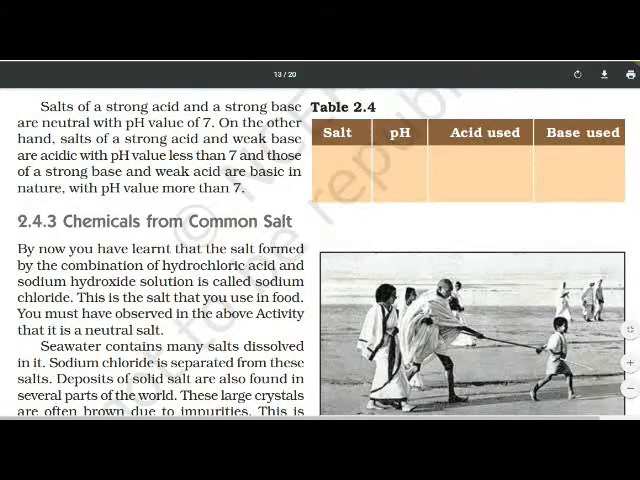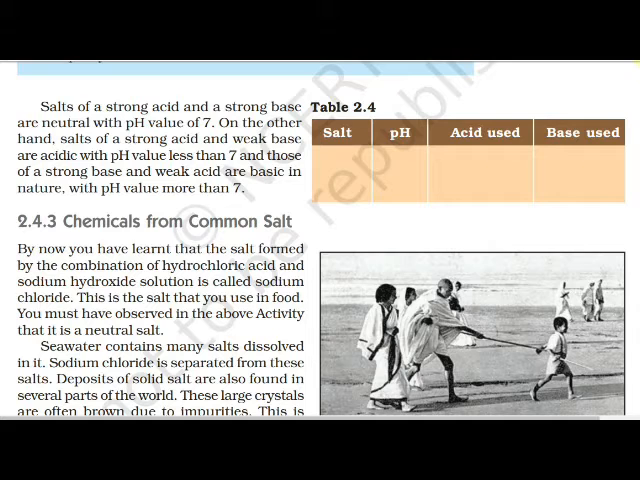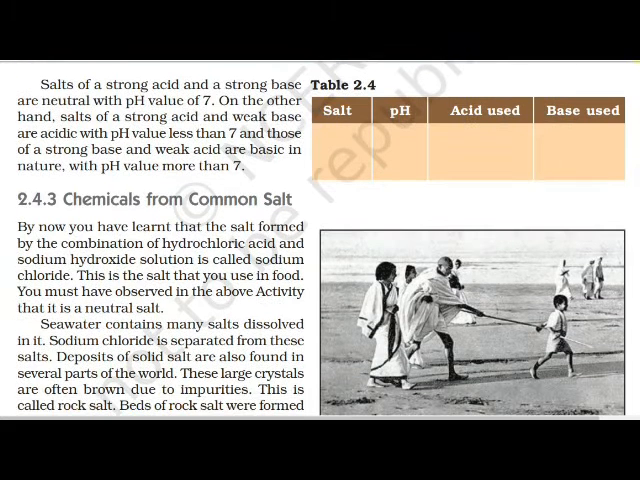Now, for example, NaCl. NaCl means sodium chloride salt. If we take hydrochloric acid, a strong acid, and NaOH, the common salt is NaCl. By now, we have learned that the salt formed by the combination of hydrochloric acid and sodium hydroxide solution is called sodium chloride. This is the salt that you use in food.